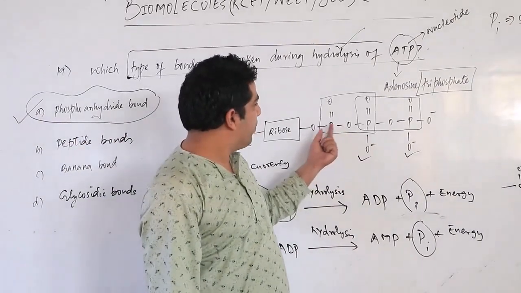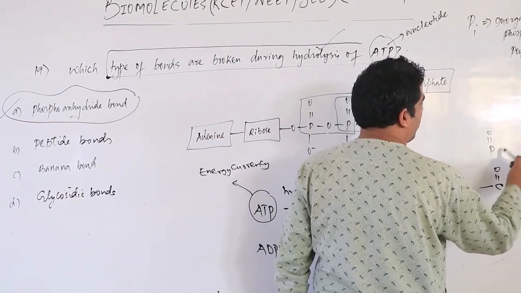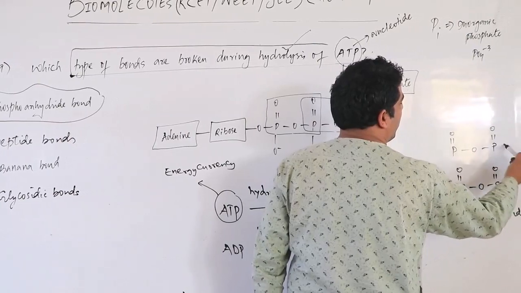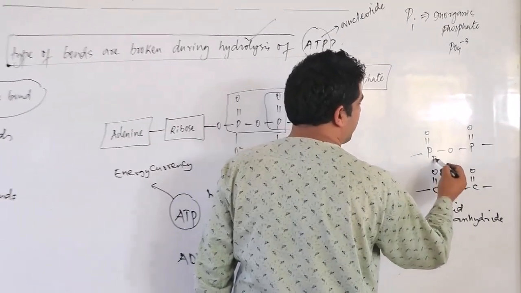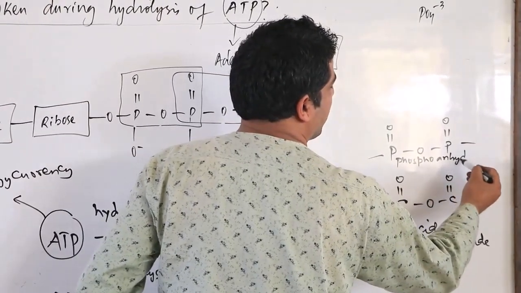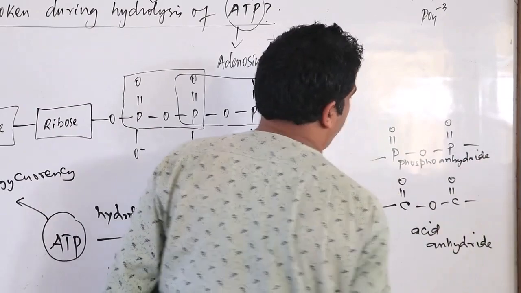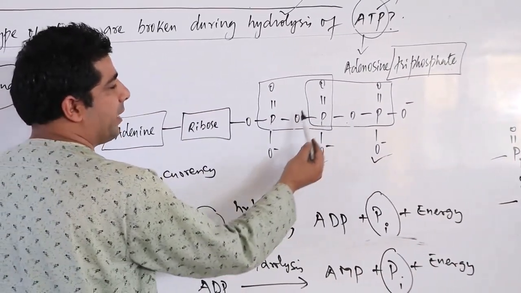Look here. P double bond O, P double bond O. So I can also show you P double bond O, O, P double bond O. It looks like this structure, and this is known as phosphoanhydride bond. Okay. So we have here two phosphoanhydride bonds, 1 and 2.